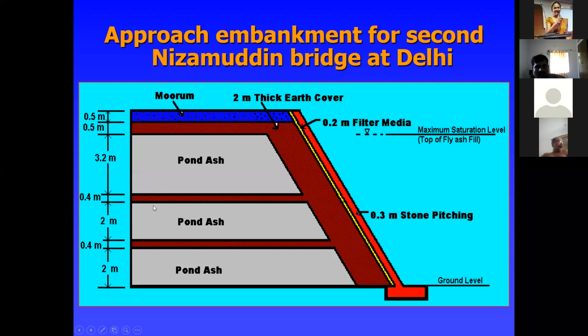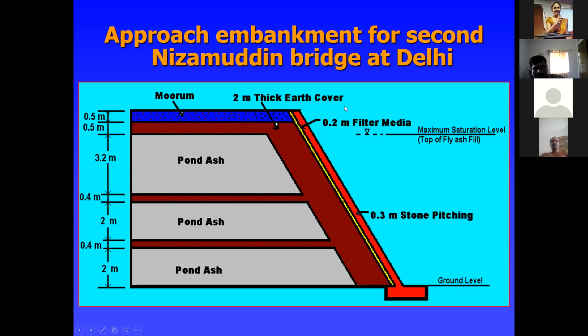Here the height of the embankment is almost 2, 4, 7, 8 meters. Again, you have to cover some 0.4 meter thick earth cover. Again, you have to put some pond ash. Then it has to be compacted properly. Then you go with 0.5 meters of earth cover. Then the top layer has to be muram. That is the approach for the embankment.